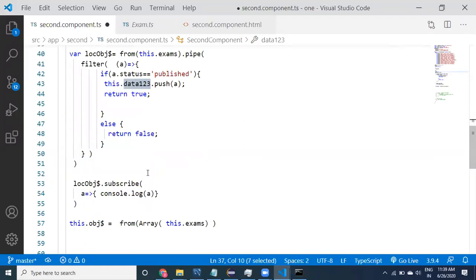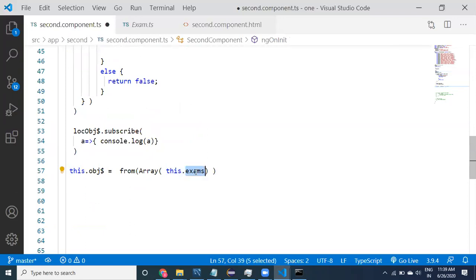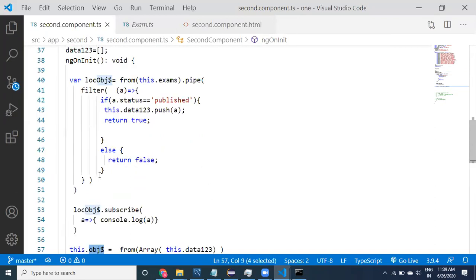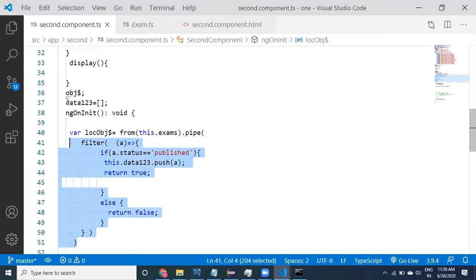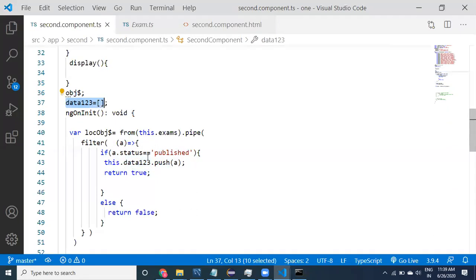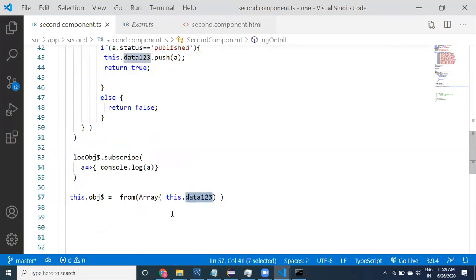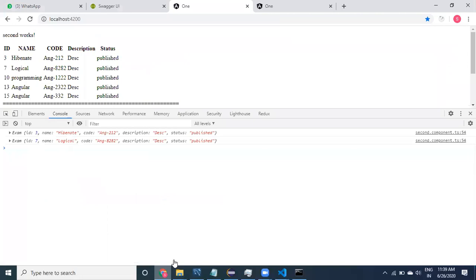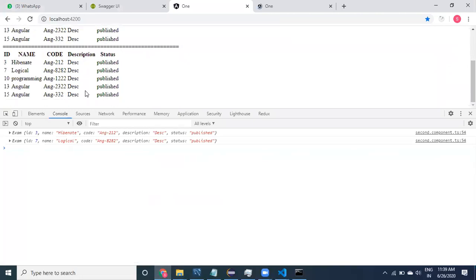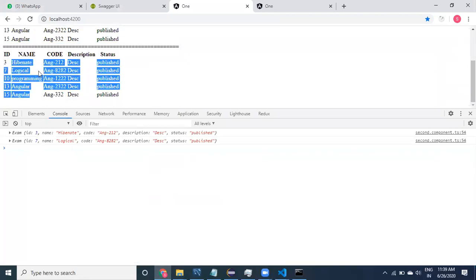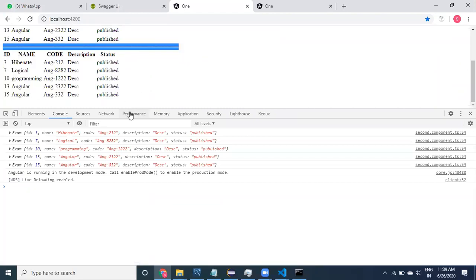Now instead of working with this dot example, I'm going to use this dot data. See here, guys, here I am filtering the data and creating a new array of objects. I have pushed this data to this one, and then I'm using data123 like this. Then only published data is available here. We are displaying only published data. So this approach also can be used.